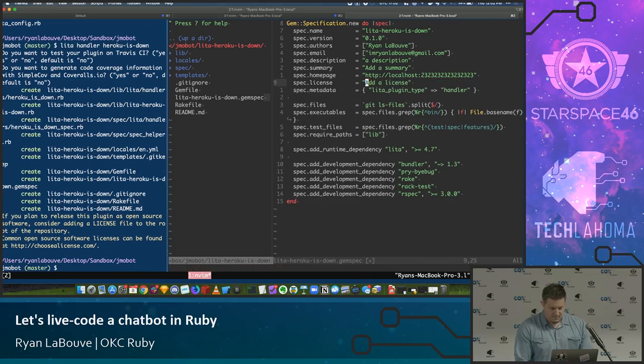Oops. Okay. Bundler. Does anybody remember 2.0.1? The paper cuts of programming.